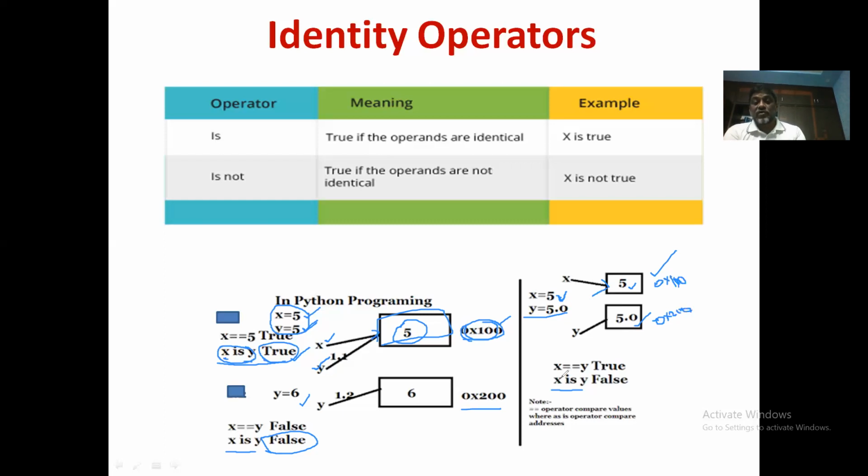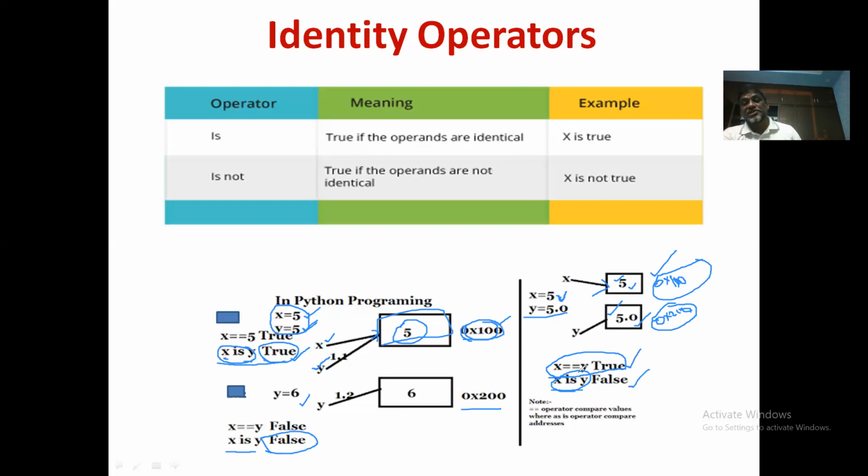Therefore, if you compare x is equal to y, because they compare values, the value is same, 5 and 5.0, both are going to be same. So it returns true. But if you write x is y, this will compare the addresses. Addresses are not same. Different objects will get different addresses, right? Therefore, it returns false.